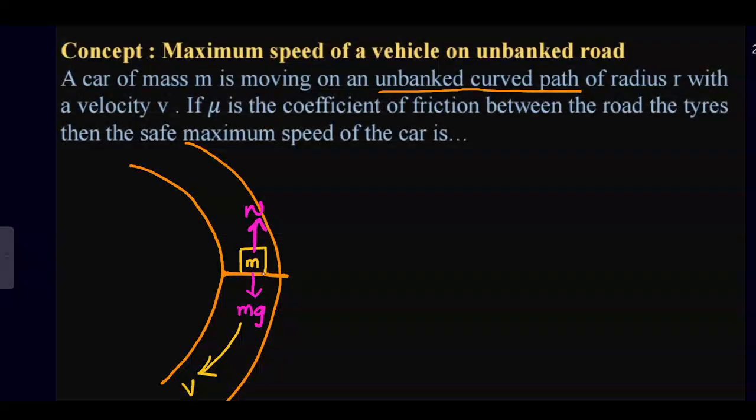The reason is a virtual force, the pseudo force, which we call the centrifugal force, Fg.